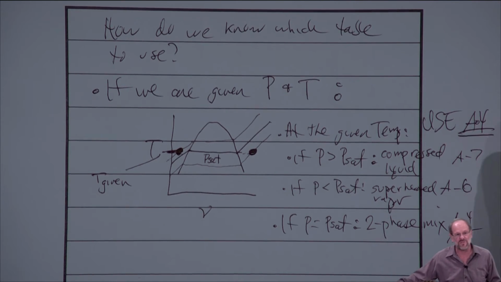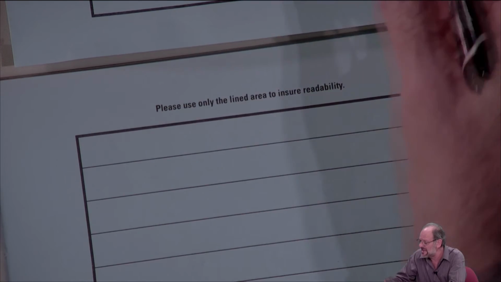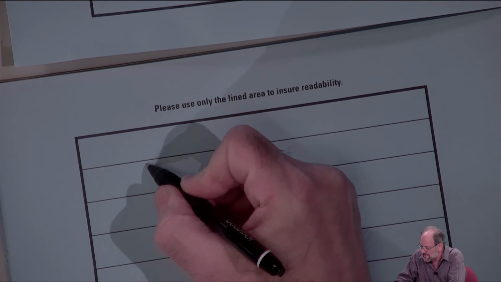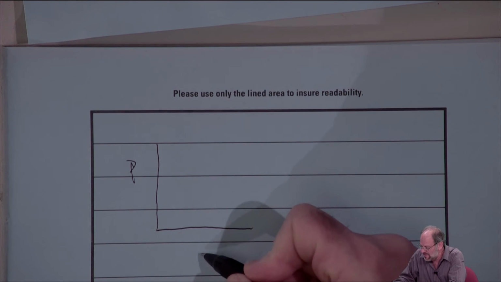Anyway, once we know what table to go into, well, then you just go into the table, right? If you're given temperature, and let's say you have another property, which is a specific volume, you can just look it up in the tables. So again, we'll talk more about that shortly. Another thing, again, if we're given pressure and temperature, then another drawing I like to show is the PV diagram.